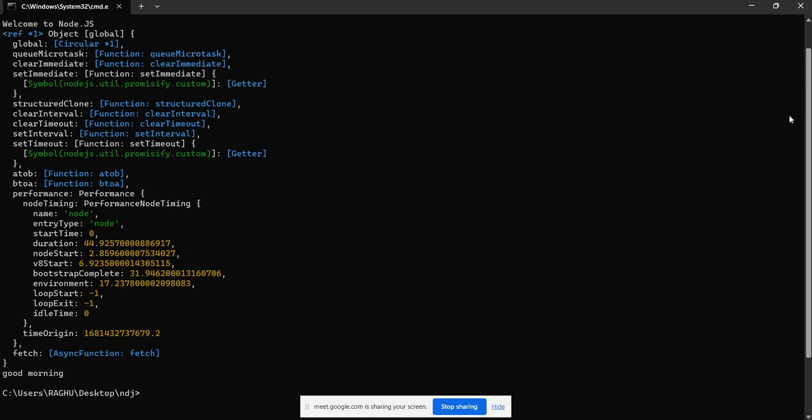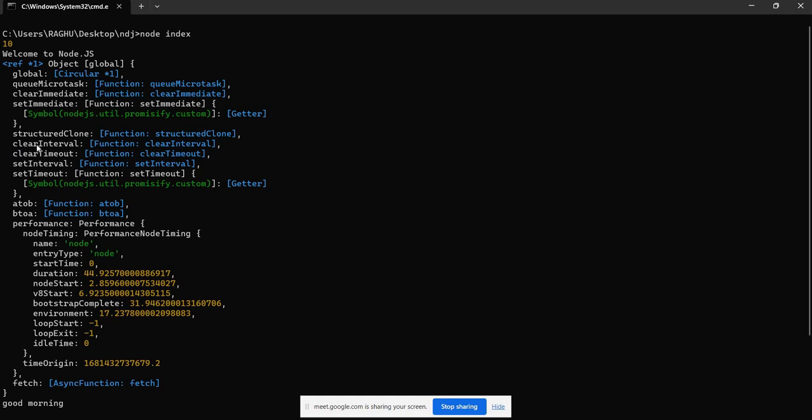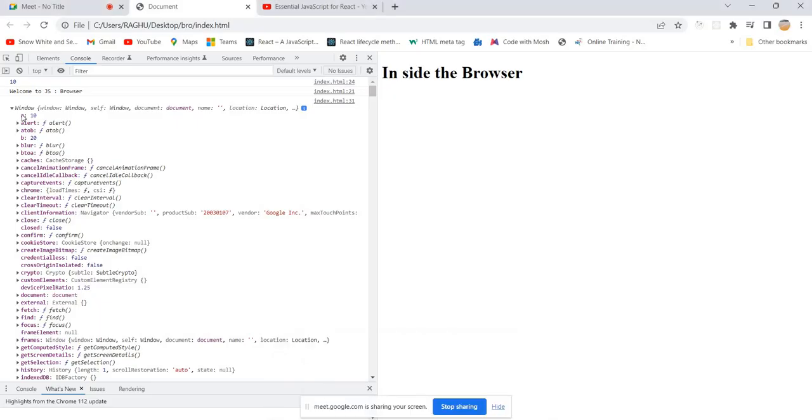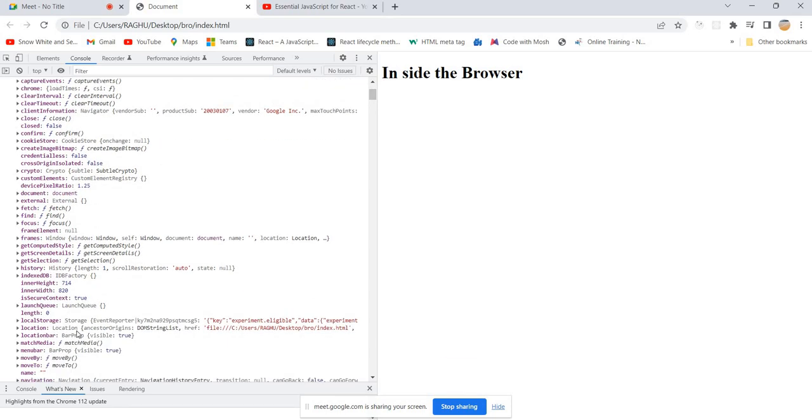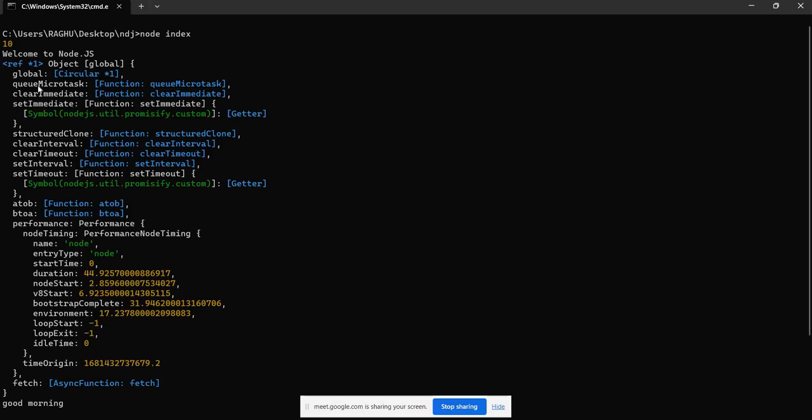Observe carefully, a few things are very important. You can find set interval and set timeout, clear timeout and clear interval in the global object inside the Node.js environment. Here we have declared a variable a, and we have declared another variable called b, and we have defined the function called say hello. Those things are also part of the window object. But when it comes to Node.js, can you find variable a or say hello inside this global object? No.